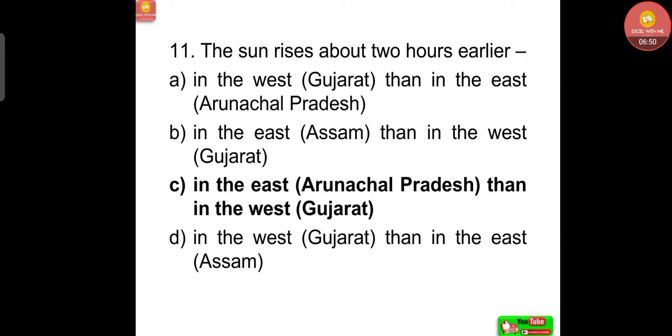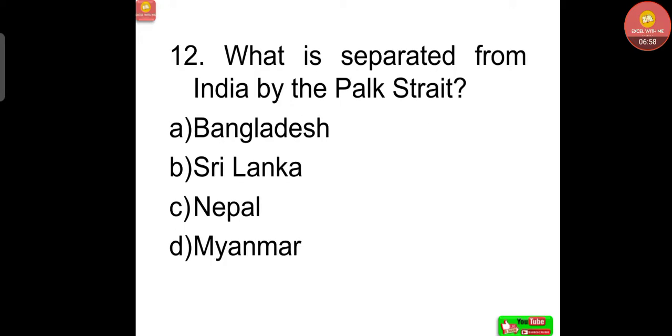Correct answer, the sun rises about 2 hours earlier in the east, Arunachal Pradesh, than in the west, Gujarat. Question number 12, what is separated from India by the Palk Strait? Option A, Bangladesh, option B, Sri Lanka, option C, Nepal, option D, Myanmar. Correct answer, Sri Lanka.